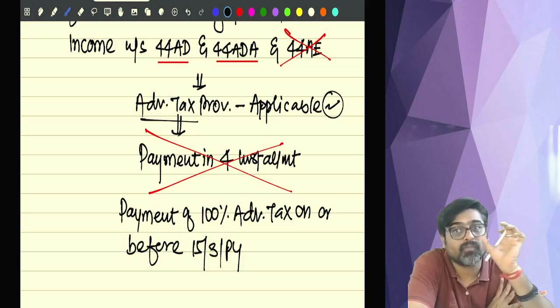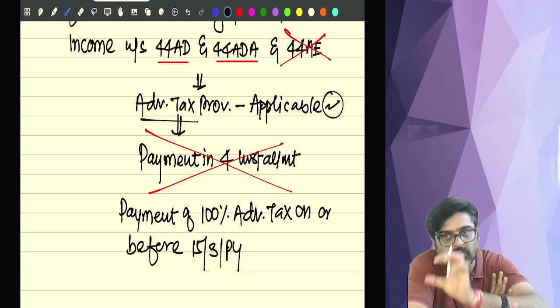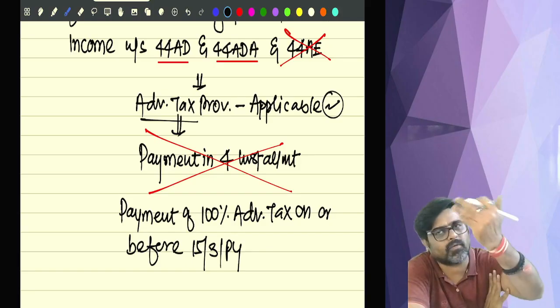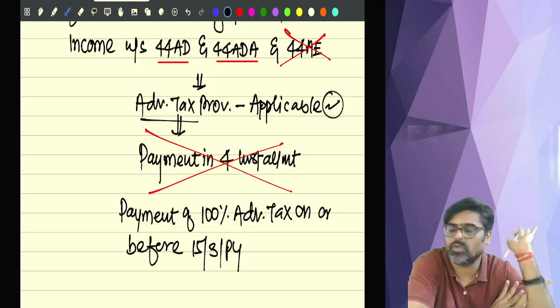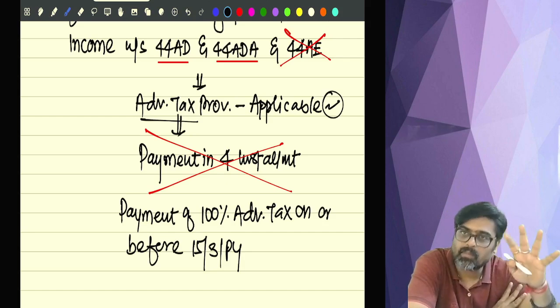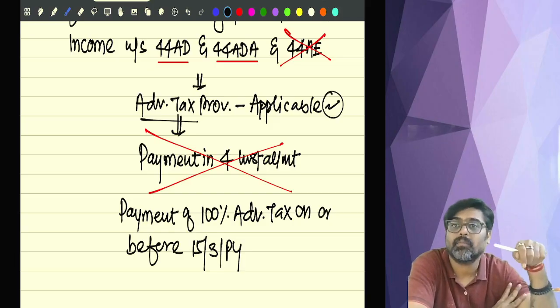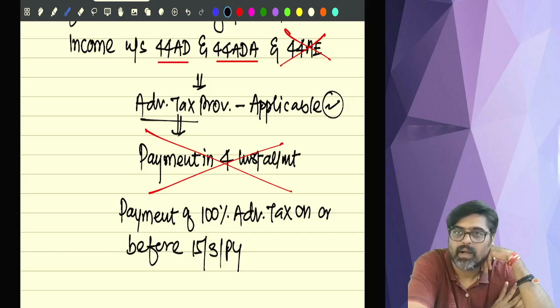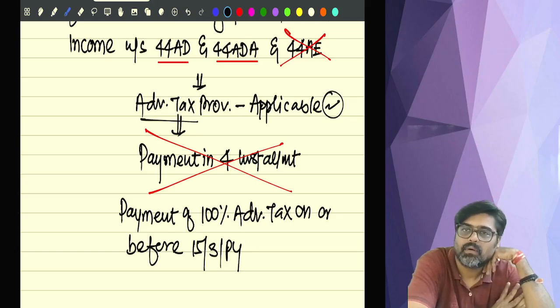So the requirement of payment of minimum amount on or before 15 June, on or before 15 September, on or before 15 December, that minimum requirement is not there. So you are not supposed to follow 4 installments. You want to pay in whatever way, whatever amount you can pay in that way. But make sure the entire advance tax you are paying on or before 15th of March. That's it. Understanding?